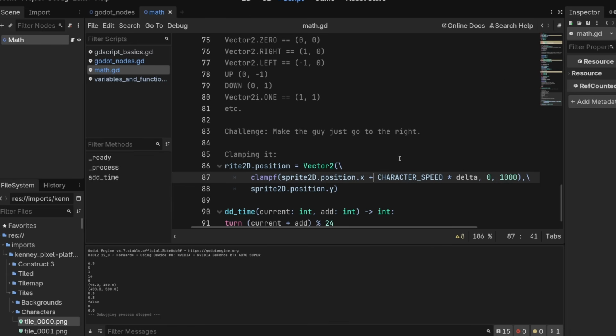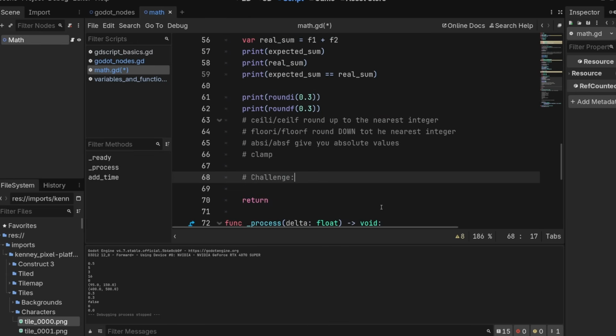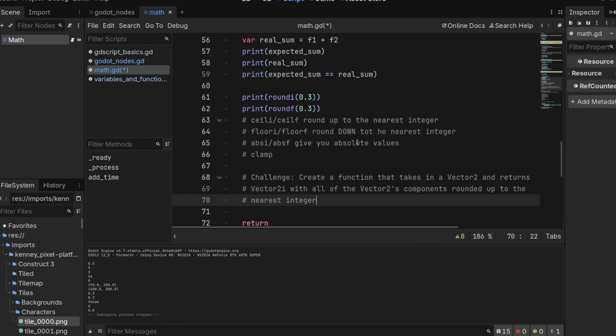Cool. Okay. So the challenge I want you to do now, using the tools that I've given you, create a function that takes in a Vector2 and returns a Vector2i with all of the Vector2's components rounded up to the nearest integer. Okay, think about how you would do this, and then I will show you in a moment.